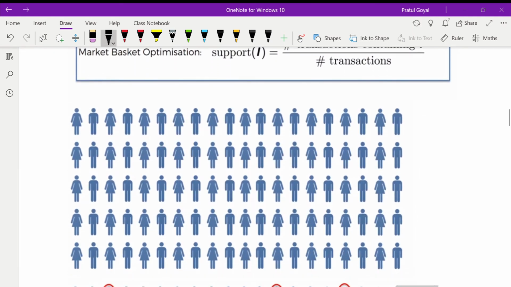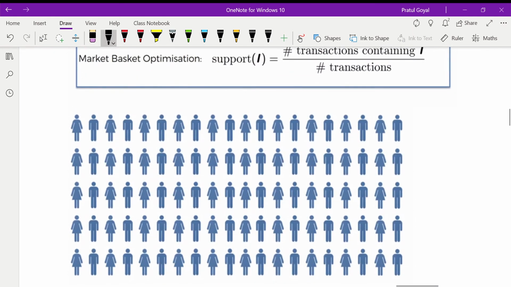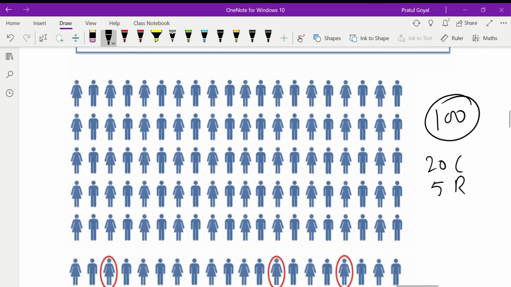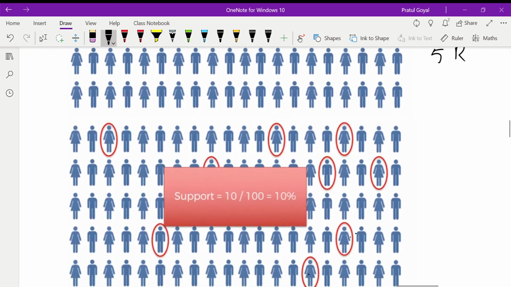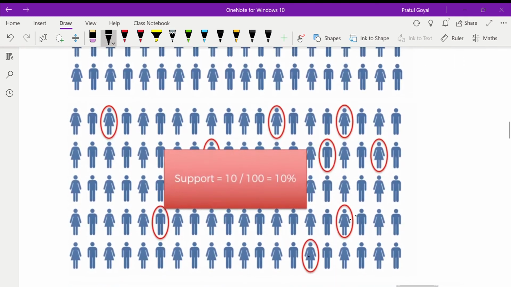Now let us consider we have 100 people, since it is having 20 columns and 5 rows, and out of those 100 people, let's say 10 people like a specific kind of movie.